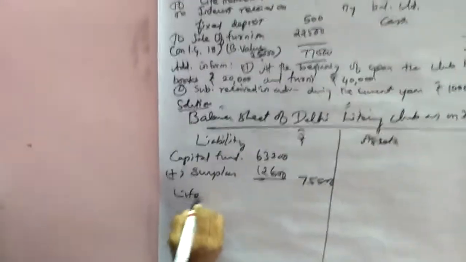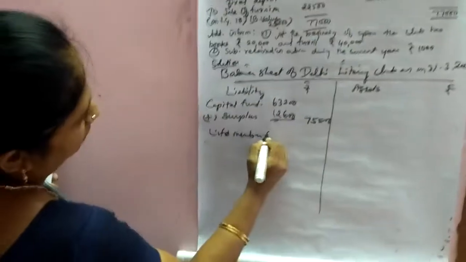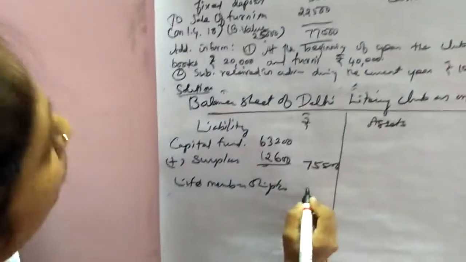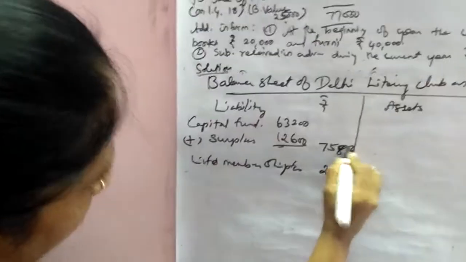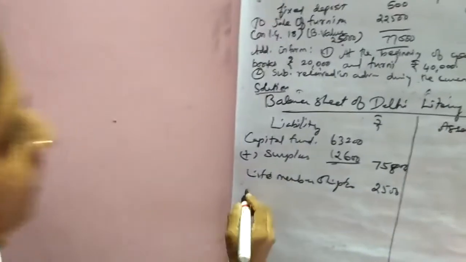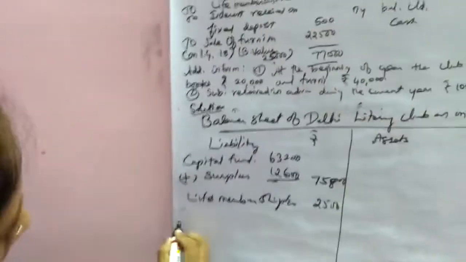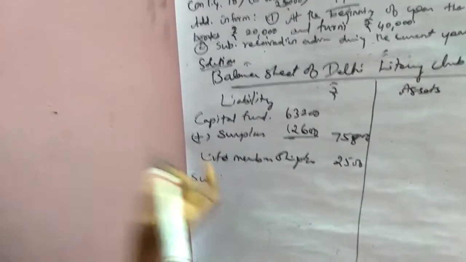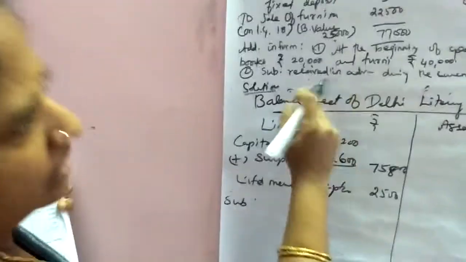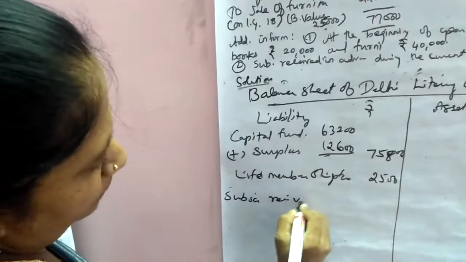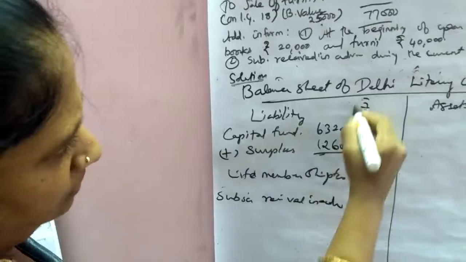So life membership fees 2,500. Then subscription received in advance. We know very well that in the balance sheet we have to take received-in-advance items. So subscription received in advance, that is 1,000.